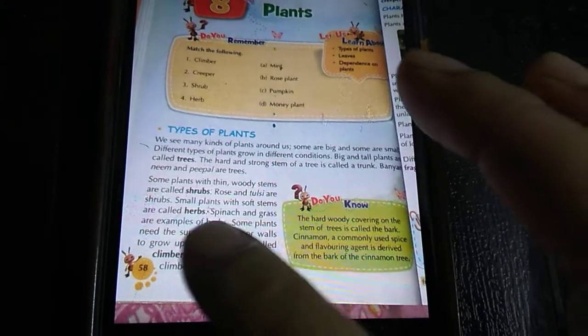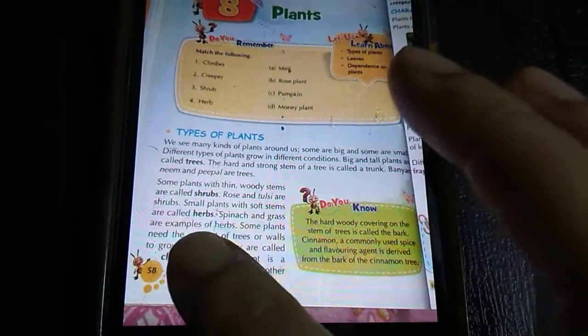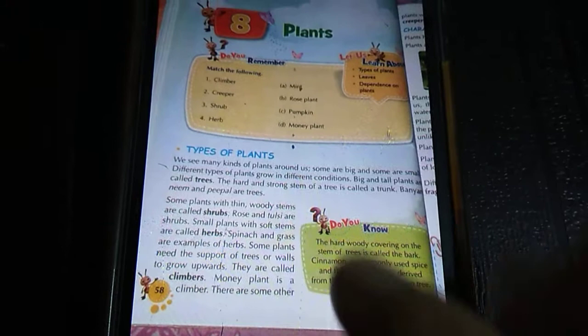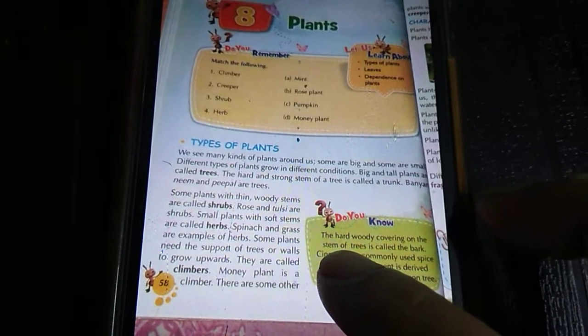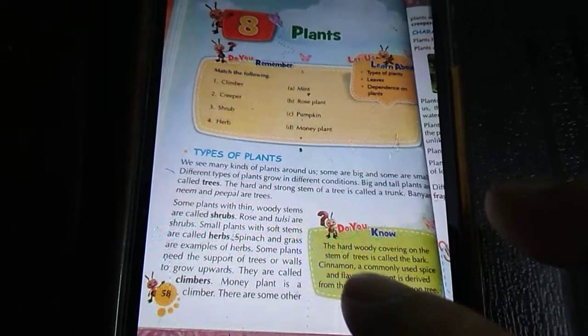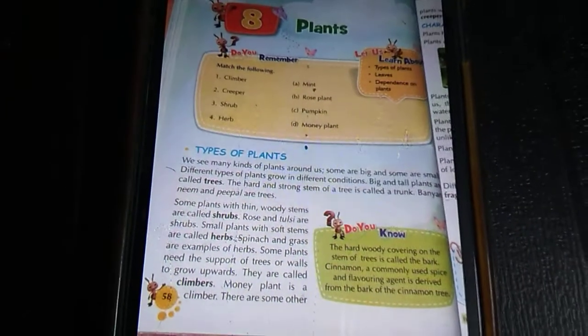Some plants with thin woody stems are called shrubs. Some plants with thin woody stems are called shrubs. Suppose rose and tulsi are called shrubs. Rose and tulsi have thin woody stems.